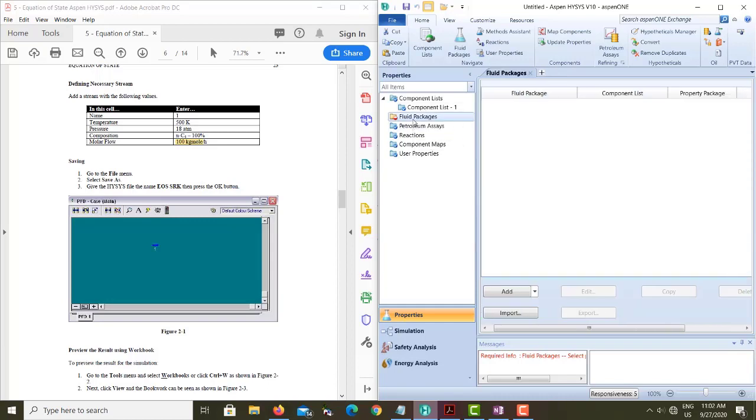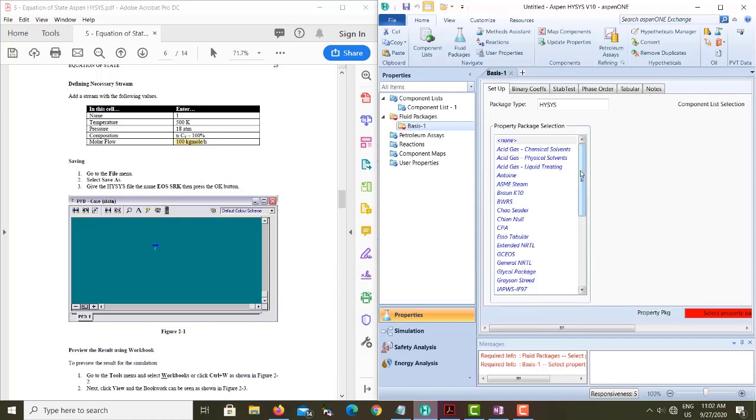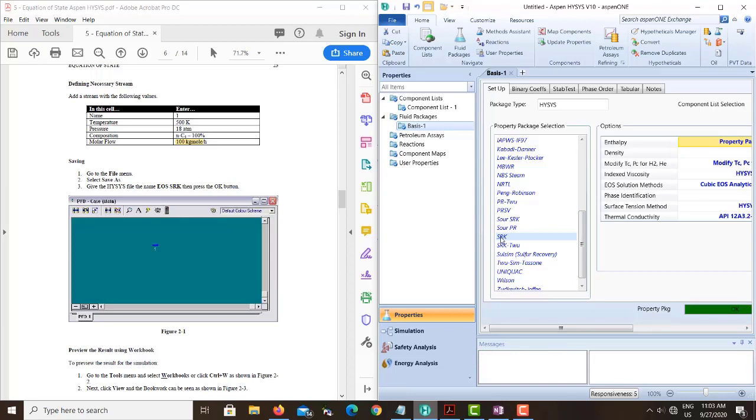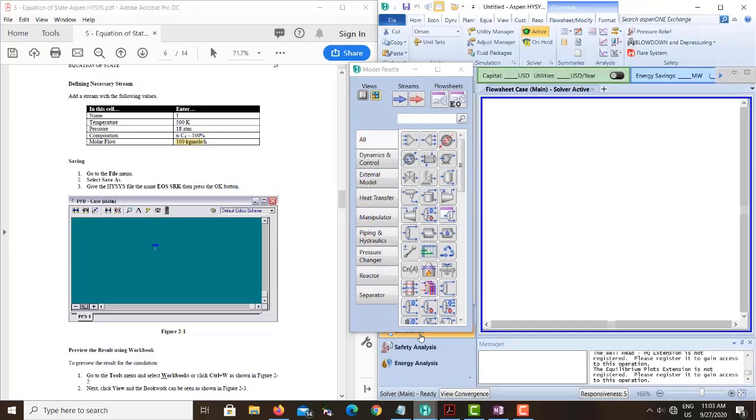Second, we need to add the fluid package. The fluid package that we need to use in this example is Soave-Redlich-Kwong, or in short, SRK. So you select the component list, you select the fluid package, done. Now you can go to the simulation environment.